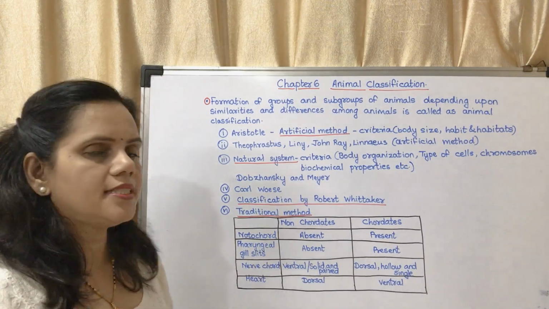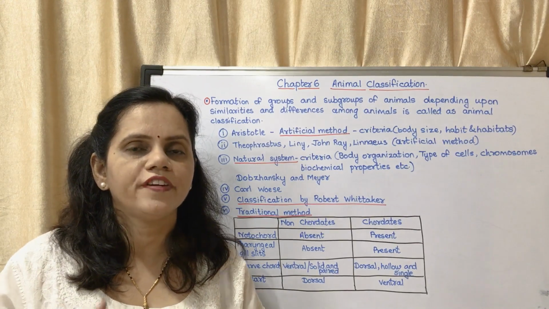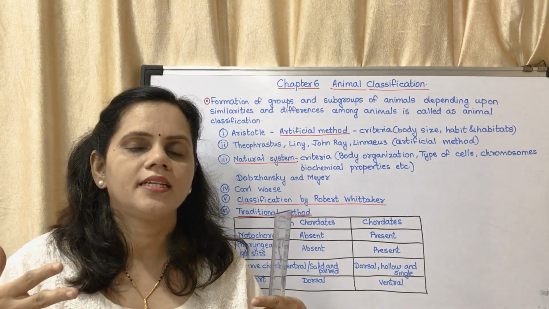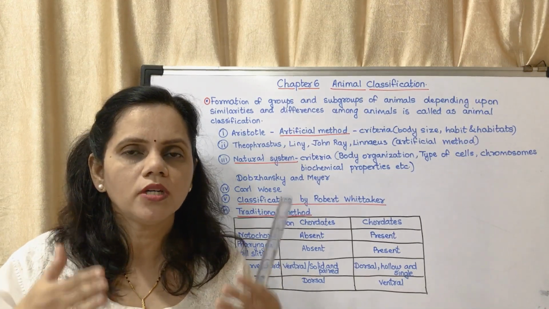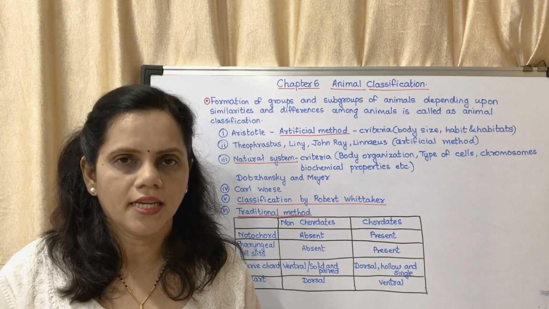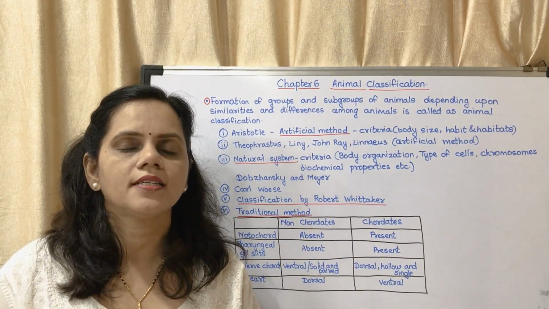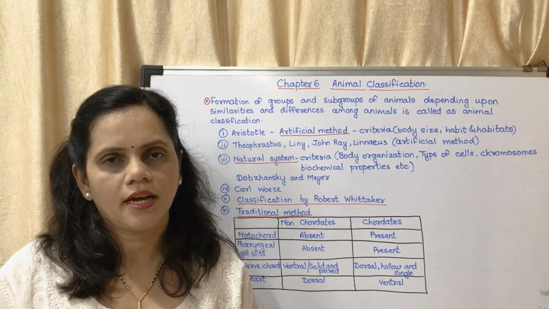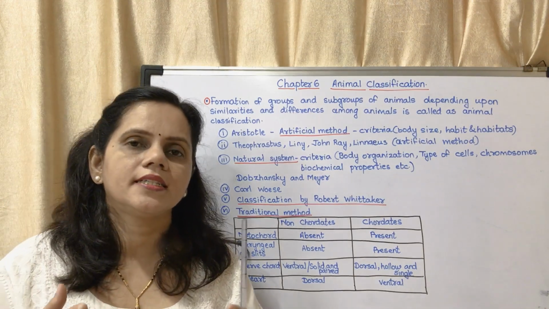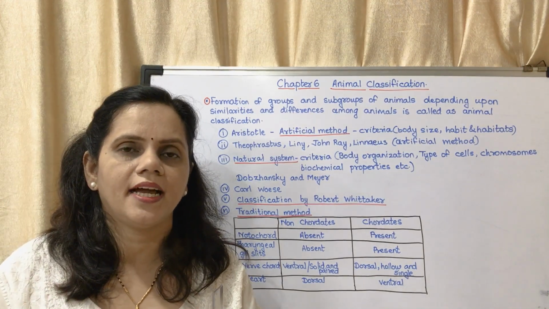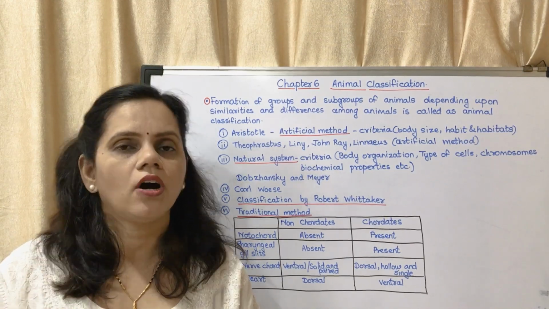Next is pharyngeal gill slits. You might have seen the gills of fishes. When the fishes open their gills, the water which they have taken through their mouth moves out through the gills. That is the simple example of gills. Not only fishes have gills, there are other organisms which are having pharyngeal gill slits. Such gill slits are present at some time of their life cycle, whether it is present or not.